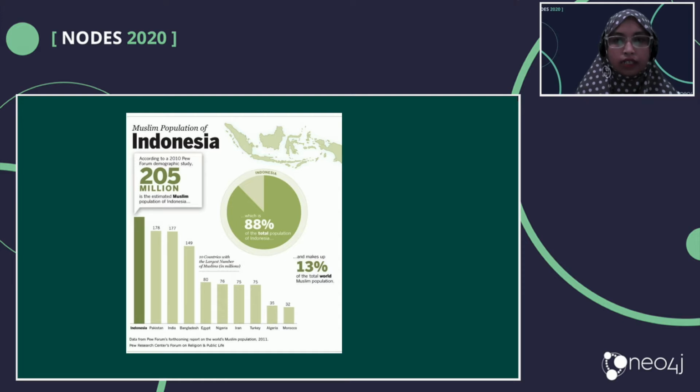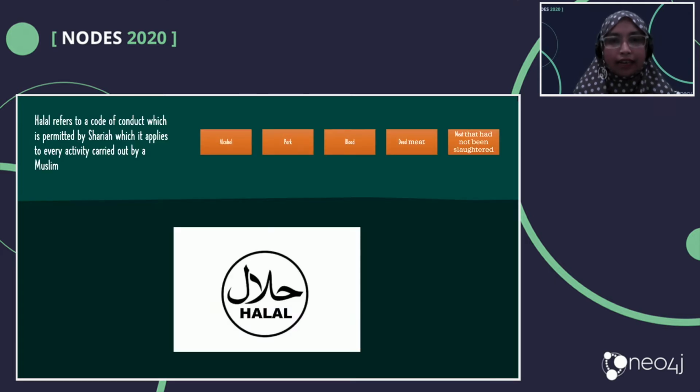As you know, Indonesia has the largest Muslim population. In 2010 we had 205 million Muslims in Indonesia, and I think today it is increasing. Because of that, in our daily life as Muslims we have to eat certain food. Like the Jews have to eat kosher food, Muslims have to eat halal food.